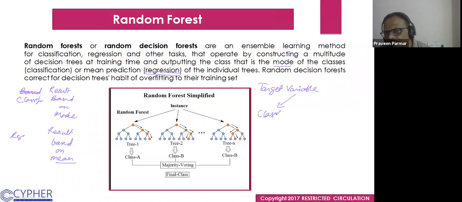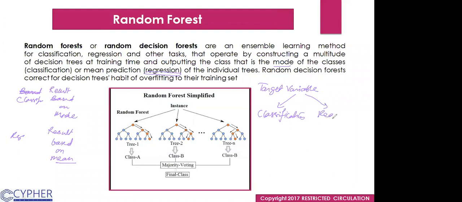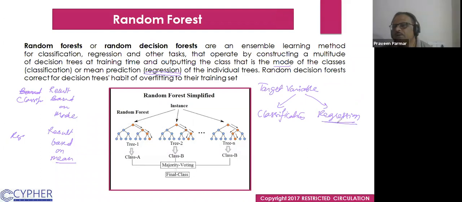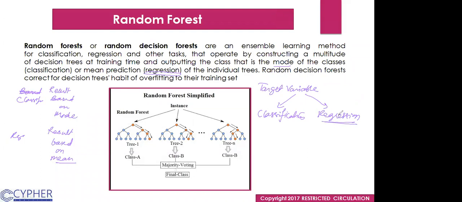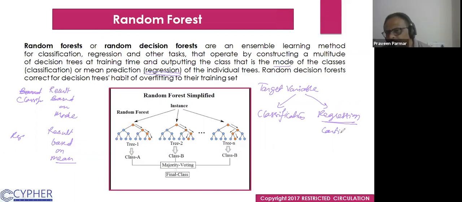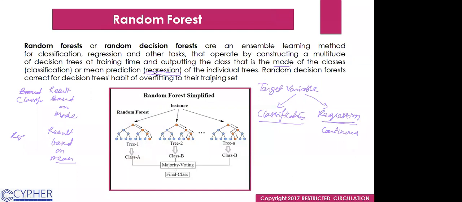Another, if you have a continuous numeric variable, is called a regression model. Don't confuse it with the name. It is not linear regression or anything like that. It's just called a regression model for continuous data, and this is for classification. Does that make sense now? Yes, sir.